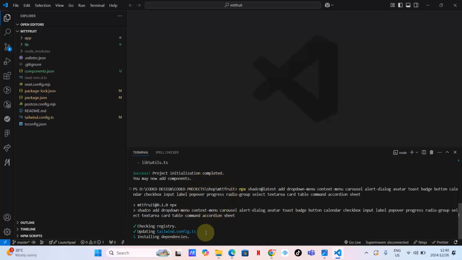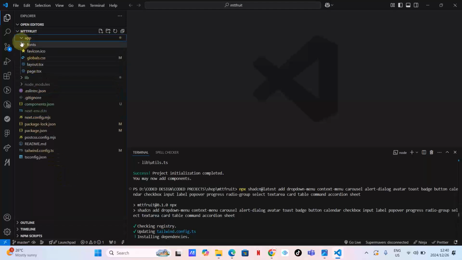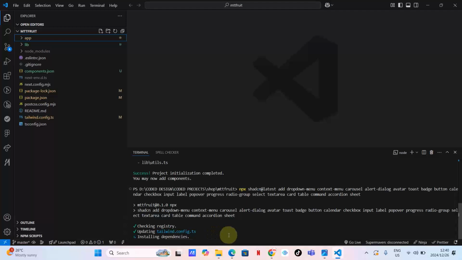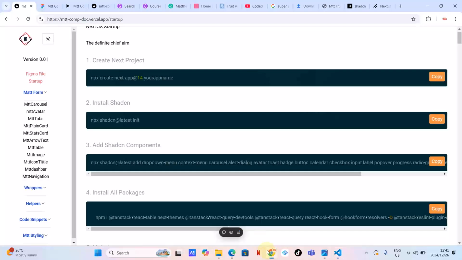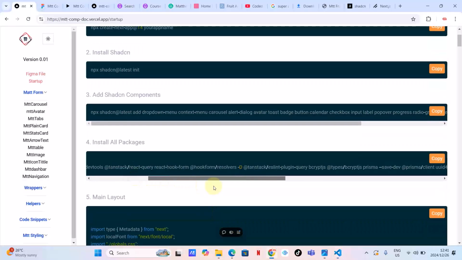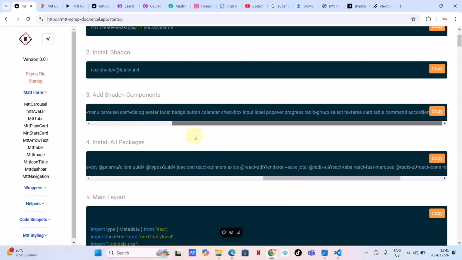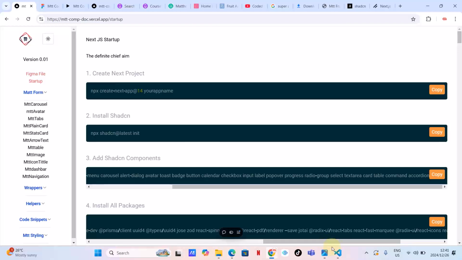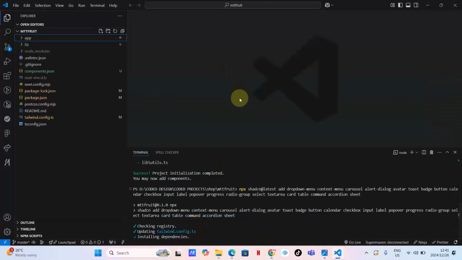So what else? As you can see guys, installing dependency, I think everything is working. Okay, there won't be any errors here. So what I'm going to do now, I'm just going to pause the video, and then I'll come back when this is done, since this is a lot of components. Okay, it's not just one component, it will take a little bit of time. So as you can see, so see you soon.